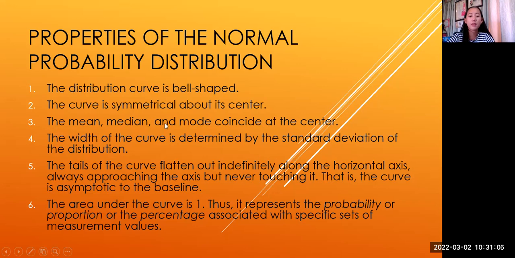The width of the curve is determined by the standard deviation of the distribution. Okay, ano ba yung nakakaapekto ng width and height? It is the standard deviation. The tails of the curve flatten out indefinitely along the horizontal axis, always approaching the axis but never touching it.